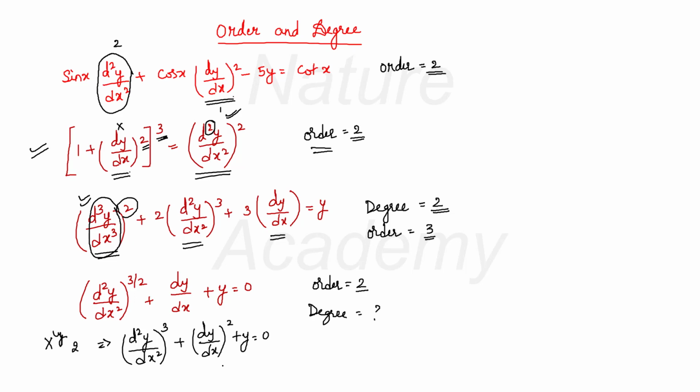Now in this case, your powers have become whole numbers. Now it is very easy for you to find the degree of the differential equation. Which is the highest order derivative? The highest order derivative is d square y by dx square. And what is the power of that highest order derivative? It is 3, which is a whole number now. Therefore, our degree will be 3 for this differential equation.